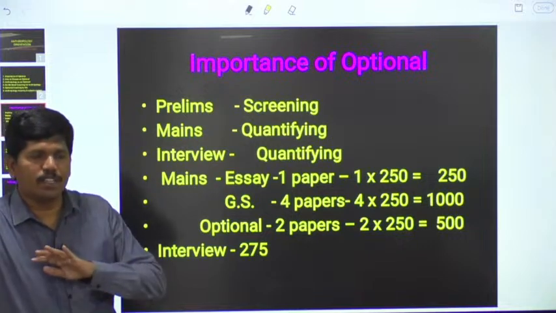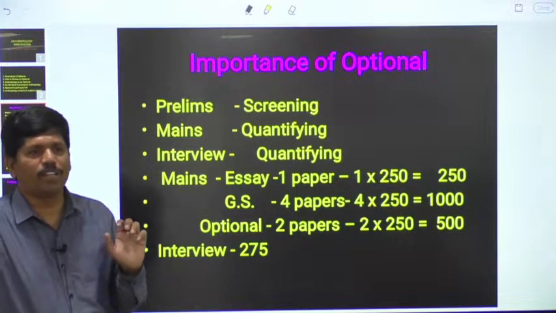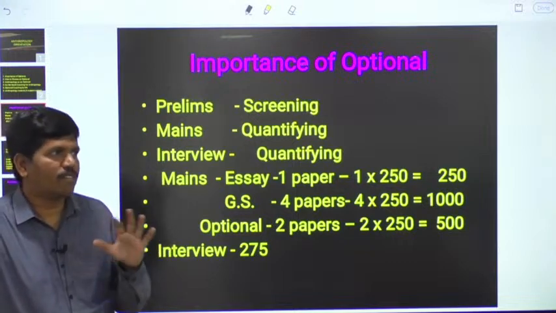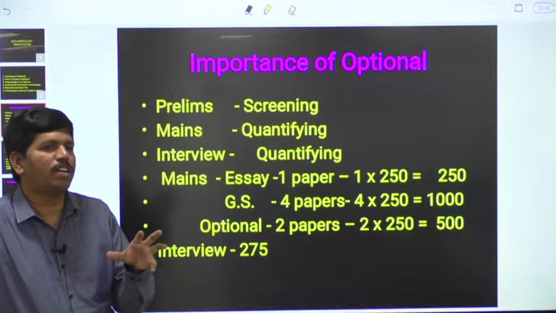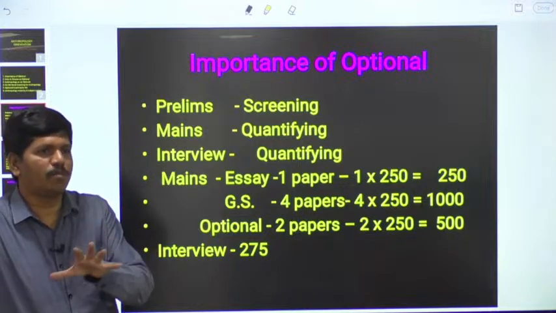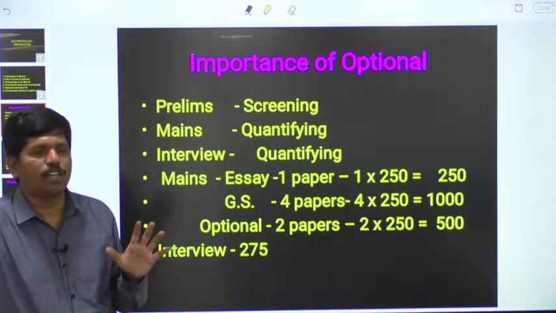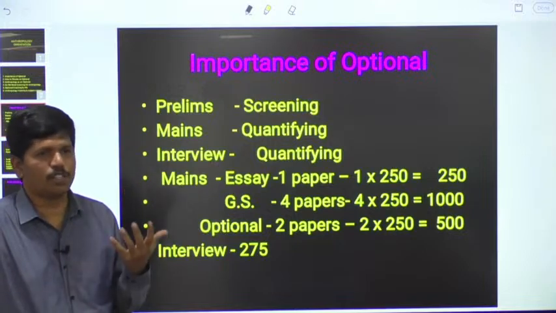That's why the burden on you, that means on your mind, will be very, very less. You can acquire mastery over the syllabus very easily. Within a span of 2 months, you can acquire mastery over the syllabus, provided you have good command of general studies. Otherwise, if you study along with general studies, in 4 months you can acquire mastery over the anthropology optional.